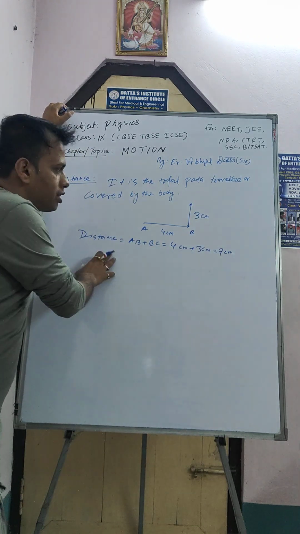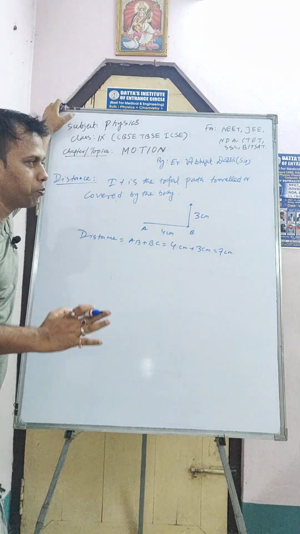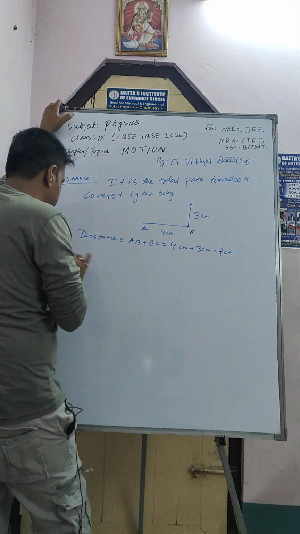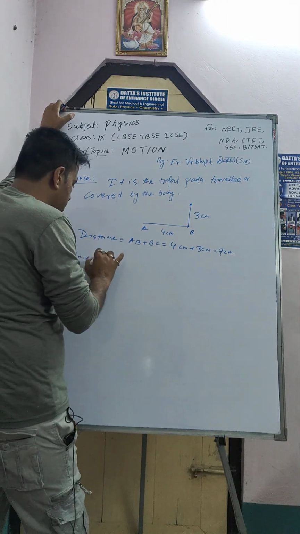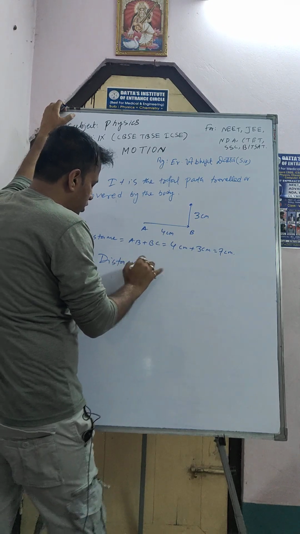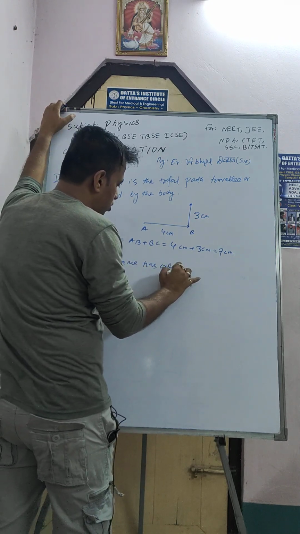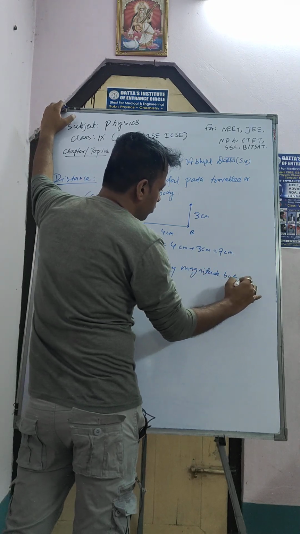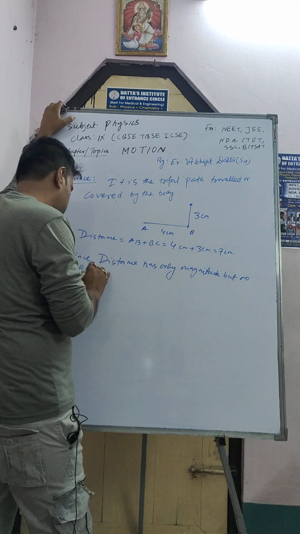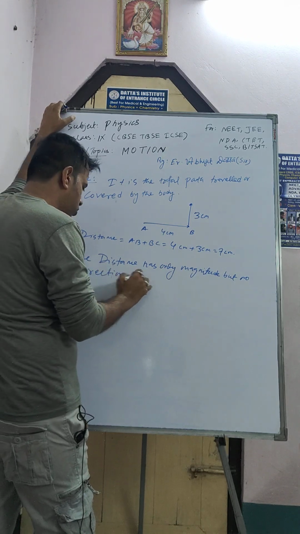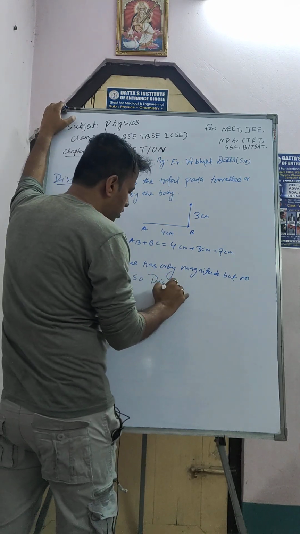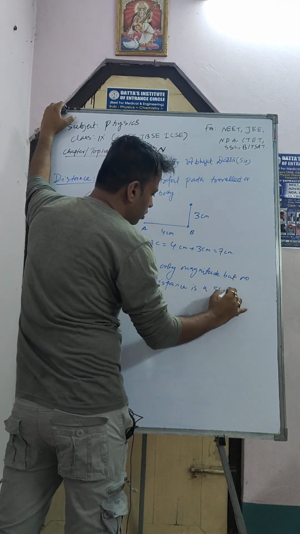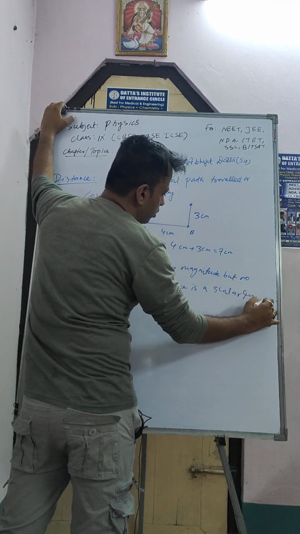So now distance has only magnitude but no direction. That's why distance is also called a scalar quantity. Since distance has only magnitude but no direction, distance is a scalar quantity.